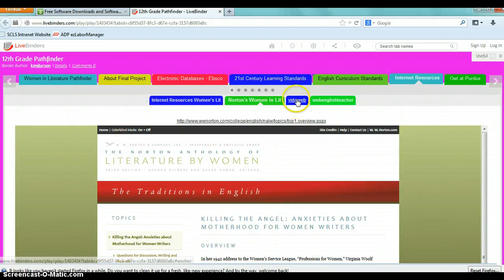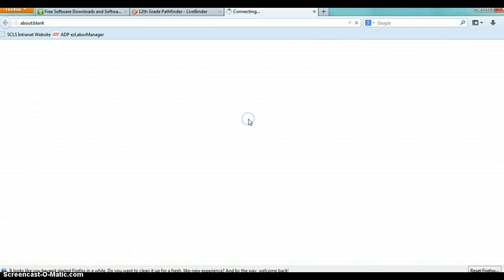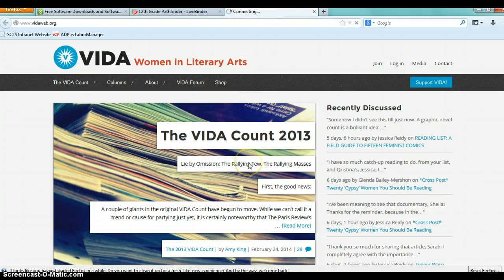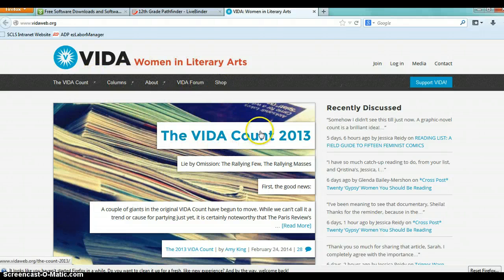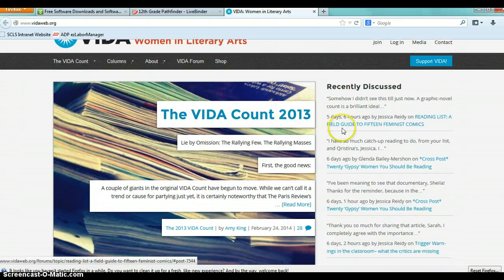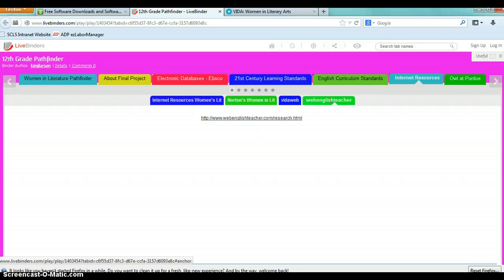Next is VitaWeb. And this is another website, Women in Literary Arts. And this also has columns, and there's a bunch of papers in this left-hand column, and these are all tabs you could click on, including different information, but just look through them, we'll just wade through them and see if there's anything useful to you in there. And finally is Web English Teacher.